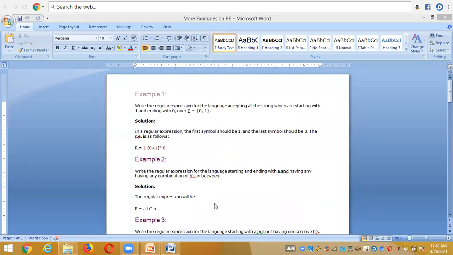Is it clear? Here I have participants from both section 1 and section 2. How many of you have doubts in this concept? Here the concept is to build a regular expression. That means to design the regular expressions from the English description, or to design the regular expressions from the given language. These are the concepts I explained here. And if you have any doubts, please ask. Unmute yourself and ask the question, or else message in the chat box. I will reply to those questions.